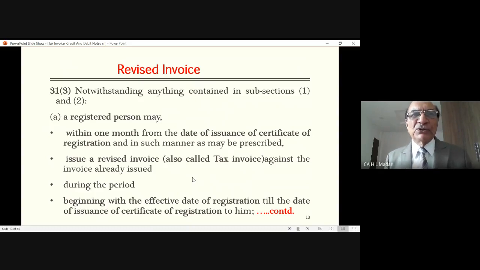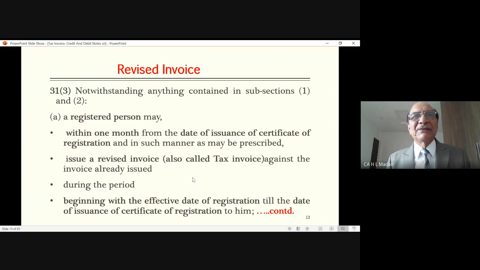Now government allows you to make an application for registration within 30 days. So from that date till 30 days, you can apply. Suppose you applied on 29th day. Now when you applied on the 29th day, this gap of 29 days on which you were not registered, but you were liable to be registered because your turnover exceeded 20 lakhs. So for this period also, you could have issued the tax invoice if you were registered. But here you are not registered.